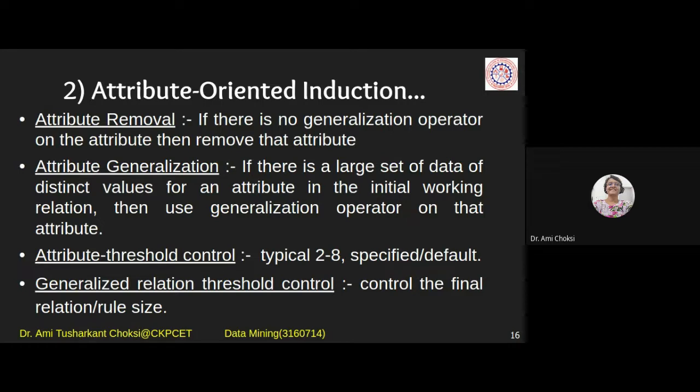If you have, say, thousands of attributes in your data set, and you ask which I should consider, first of all check where the generalization is available. Is it possible for that attribute to have the generalization? Just check that.